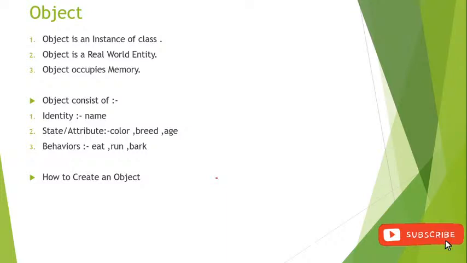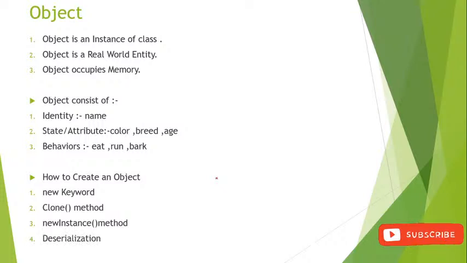Now the next thing is how to create an object. First, with the help of the new keyword, we can create an object. After that, we can also create an object with the help of the clone method, which we will learn in the next session. After that, there are the newInstance method, deserialization, and the factory method. These are all the ways to create an object.